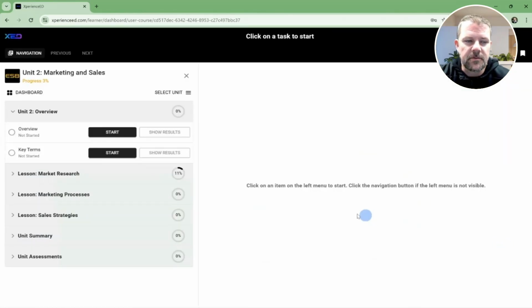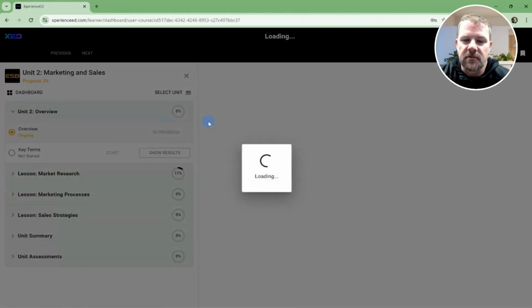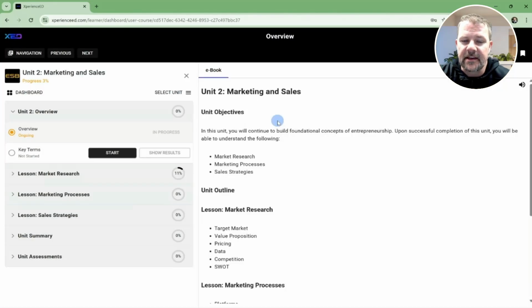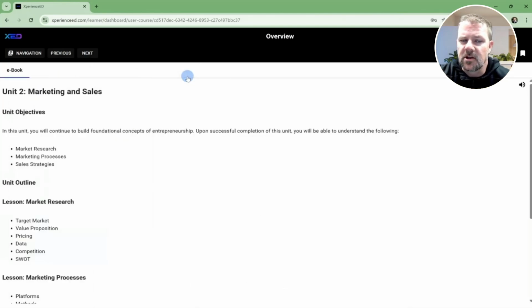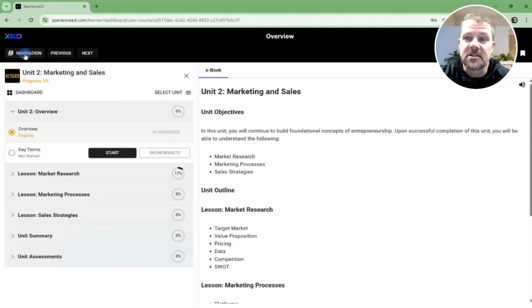So we'll dive into Unit 2. Each unit has an overview for that unit that will give you an explanation of what to expect in that unit. And you can navigate through the course by clicking Next or using this navigation menu here. If this navigation menu is taking up a lot of space on your screen, perhaps you have a smaller screen, you can close out that navigation to get a little bit more screen real estate, and you can always click navigation to bring that back up.